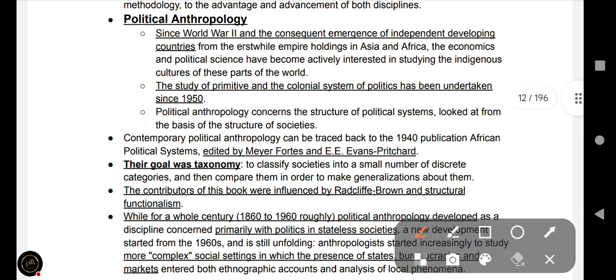Next is political anthropology. Political anthropology is very important because since World War II and the consequent emergence of independent developing countries from the erstwhile empire holdings in Asia and Africa, economics and political science have become actively interested in studying the indigenous cultures of these parts of the world.